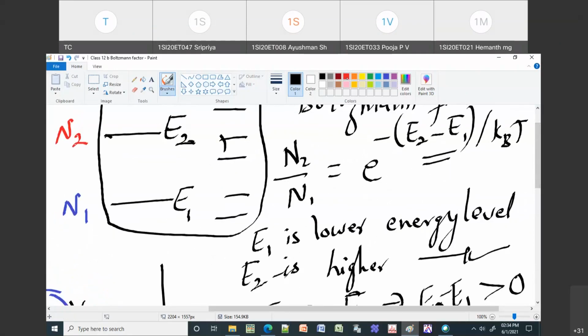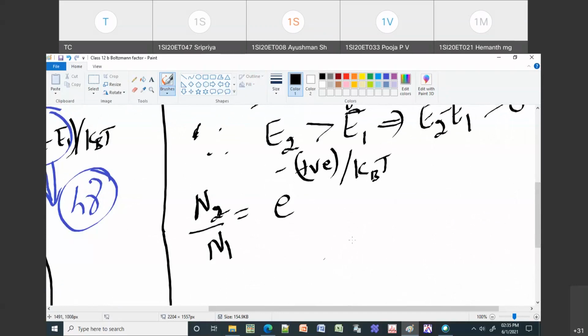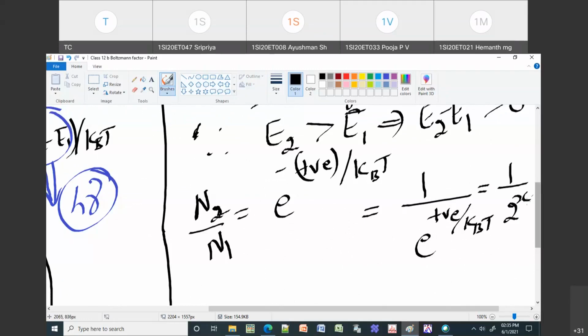So N2 by N1 will be e to the power of some positive value, but negative because of the minus of E2 minus E1. I can write it as e to the power of minus some positive value by kBT. Whatever the value of temperature or kb, this will be 1 by e to the power of some positive value, like 1 by 2 to the power of some x, so this will always be less than 1.